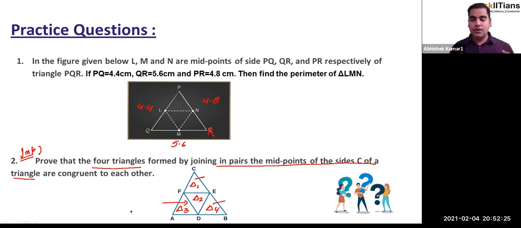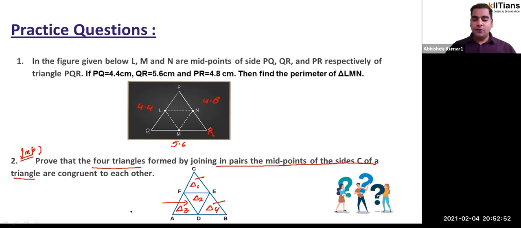You have to show that all the four triangles that we got as a result are congruent to each other. You have two theorems to use. You can either use the midpoint theorem or you can use the converse of the midpoint theorem. That's entirely up to you, but use it in a proper way with proper logic and reason. Okay, so these two questions you have to try as homework. In case you do not get it, you are free to discuss with your subject faculty anytime.